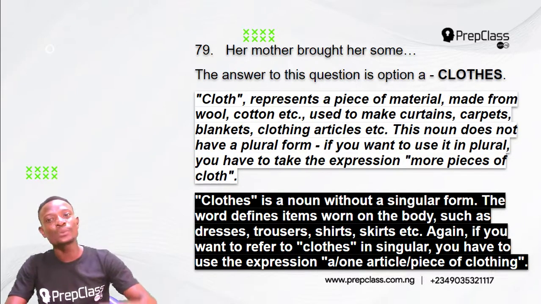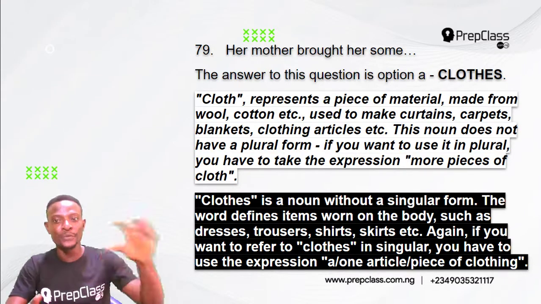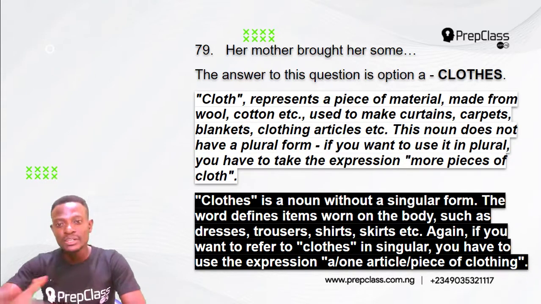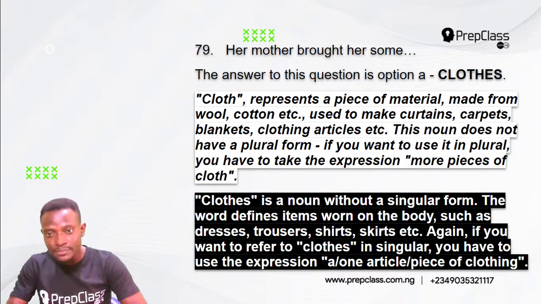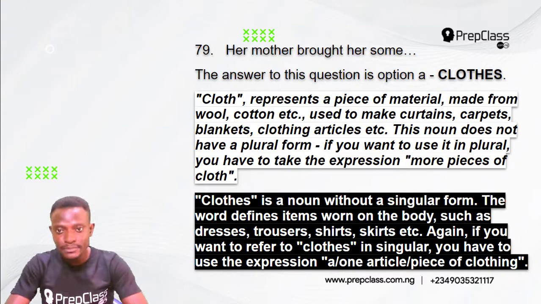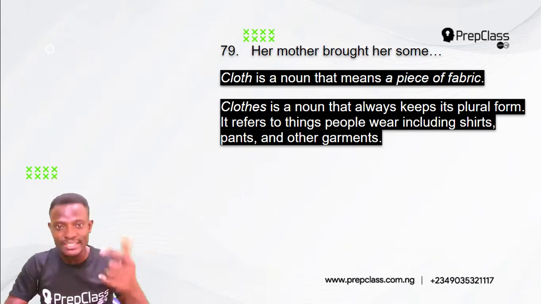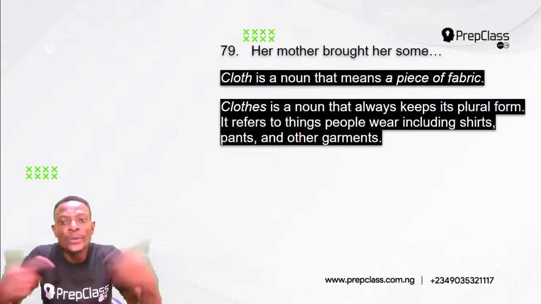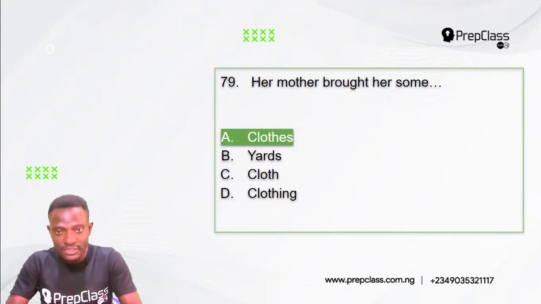So our mother bought us some cloths, not clothes. Cloth is a piece of material. I need more pieces of cloth to sew my blanket. Our mother bought us some clothes: dresses, skirts, gowns, trousers, and so on. Those are clothes, items worn on the body. Cloth is a noun that means a piece of fabric, C-L-O-T-H. But clothes, C-L-O-T-H-E-S, is a noun that always keeps its plural form. It refers to things people wear, including shirts, pants, and other garments. So our mother bought us some clothes.